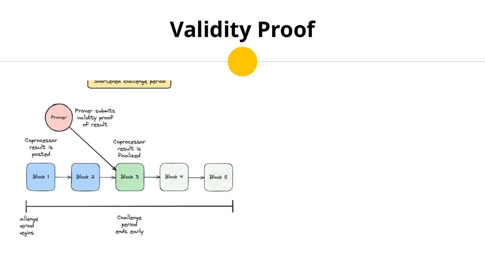Validity proofs are crucial for finalizing coprocessing jobs on-chain. Provers submit these proofs to demonstrate the correctness of results. Once a validity proof is supplied, the challenge period ends early, finalizing the job. This process ensures that all computations are verified and trusted within the ecosystem.